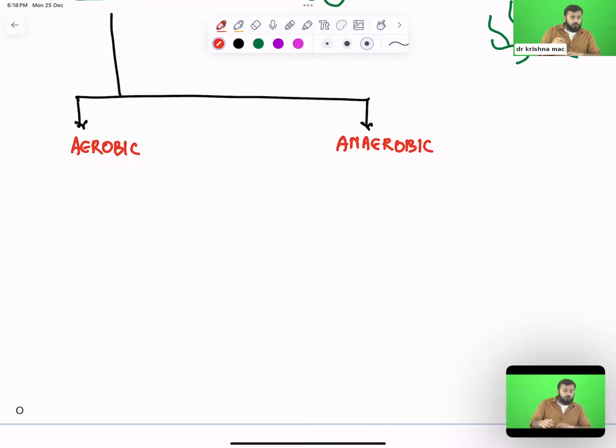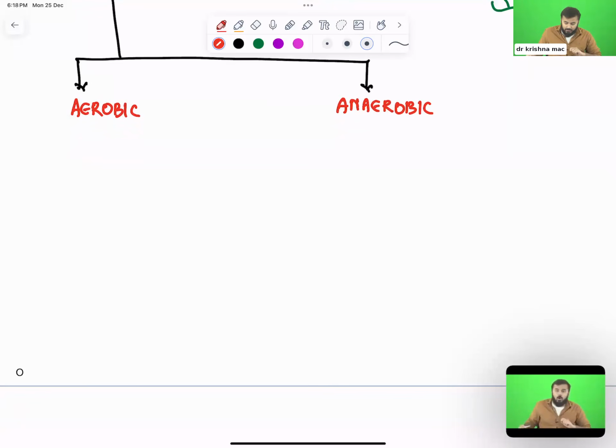Now, coming to aerobic organisms. What are the aerobic organisms? Remember by the mnemonic BLACK. B stands for Bacillus. Bacillus, you guys know, right? Bacillus cereus.